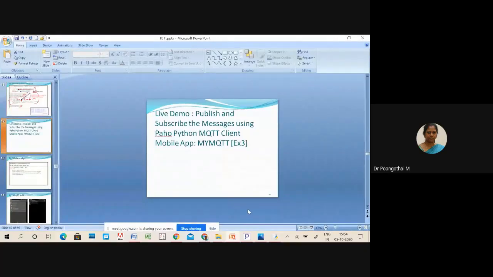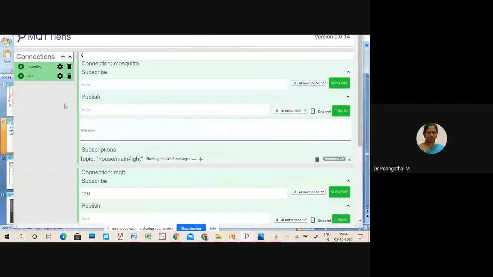So it's a demonstration of publishing and subscribing to messages using Python. So here I'm going to use this app, that is My MQTT. Otherwise, MQTT Lens. For desktop, we have this Google Chrome extension. So we can trace the publish and subscription of MQTT using this Google Chrome extension.